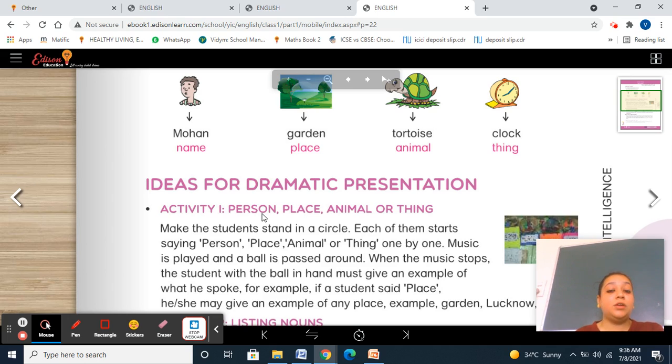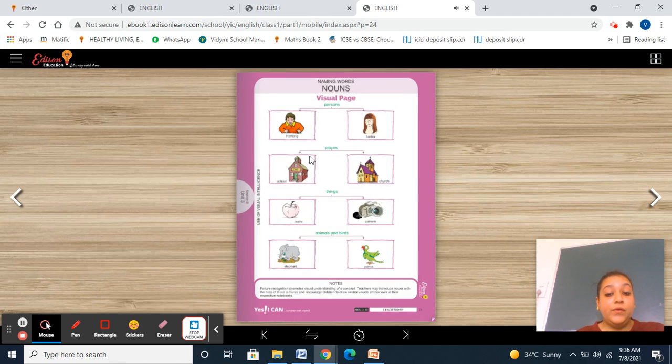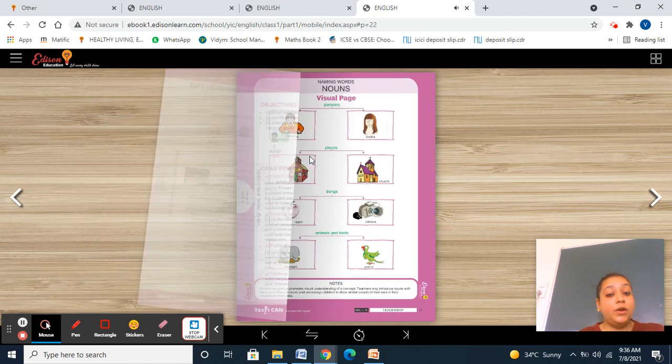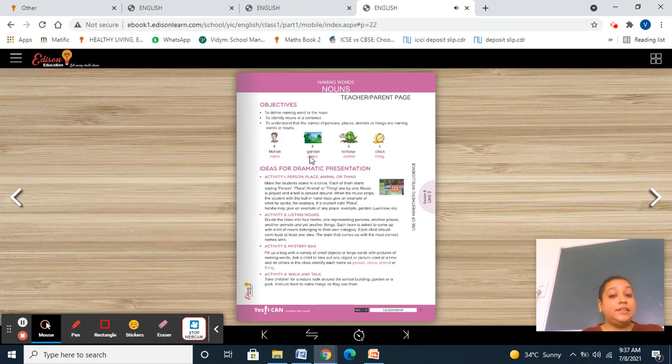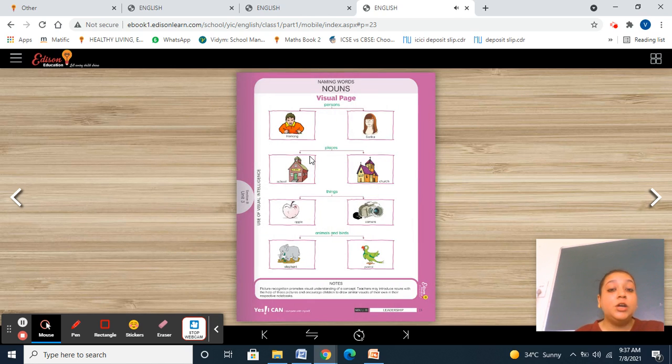So you're going to write this particular activity in your notebook. Write five persons, five places, five animals or birds, or five things around you. Getting this point? You're going to write this activity in your diary, in your notebook, and you're going to complete it, and you're going to send me the activity. So your work is to learn the definition of noun, do the activity, and read page number 23.